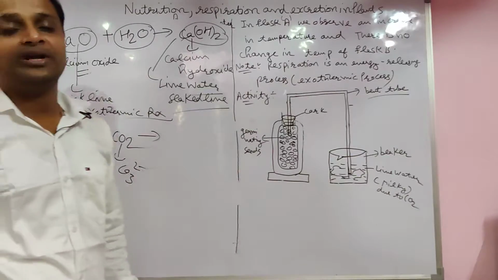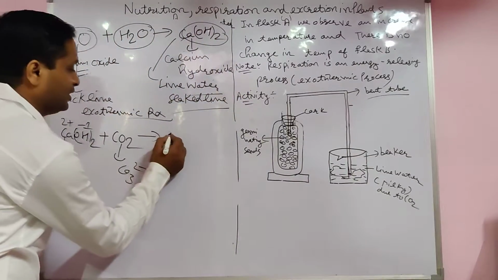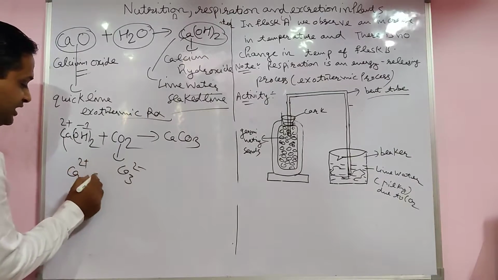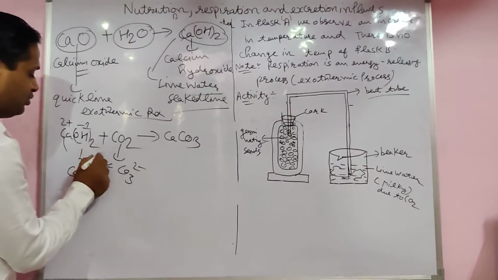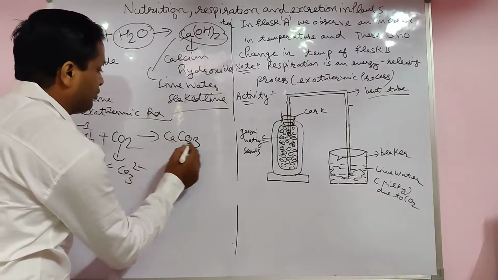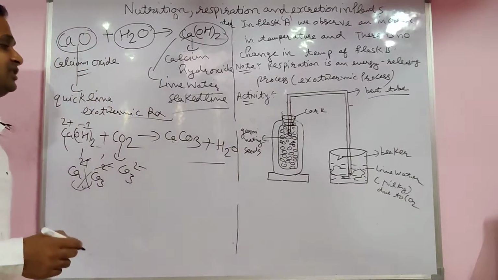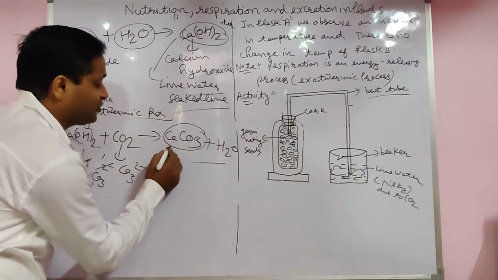When you add CO2 in any reaction, it always forms the carbonate. Calcium carbonate forms, because Ca is 2 positive and carbonate is 2 negative. The OH negative always forms water. So this is the reaction of lime water, and this is called calcium carbonate.